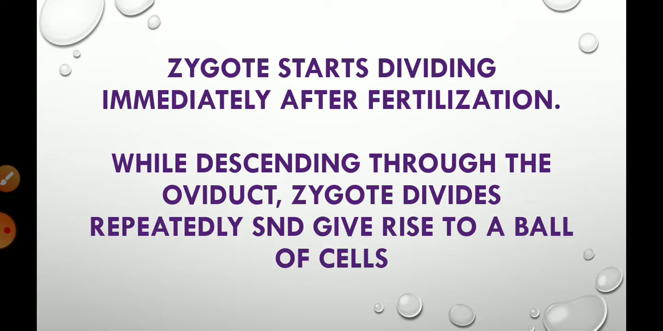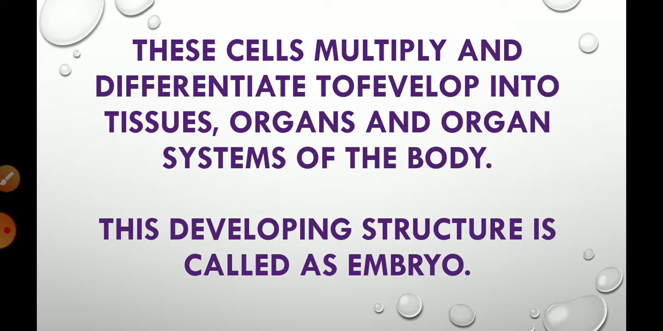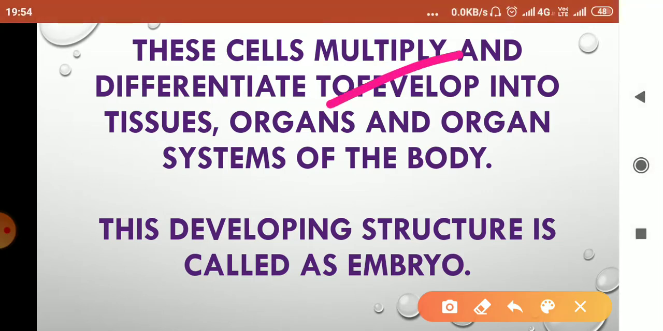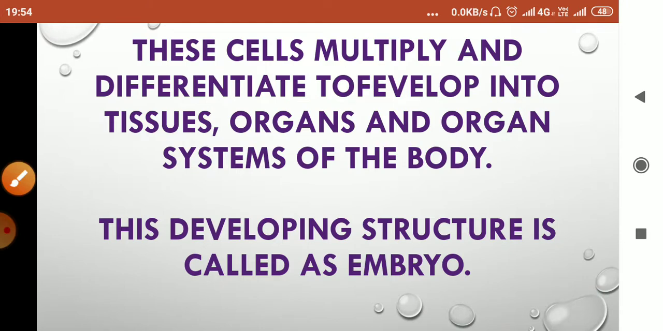The zygote starts dividing immediately after fertilization. And while descending through the oviduct, the zygote divides repeatedly and gives rise to a ball of cells. These cells multiply and differentiate to develop into tissues, organs and organ systems of the body. The developing structure is called an embryo.